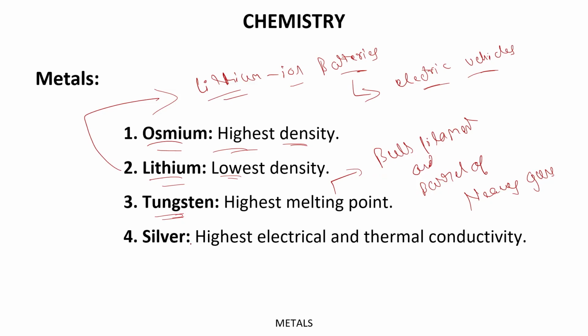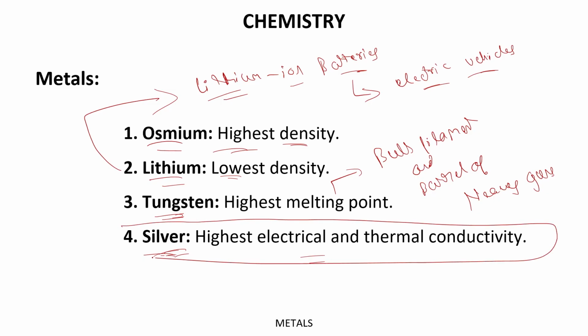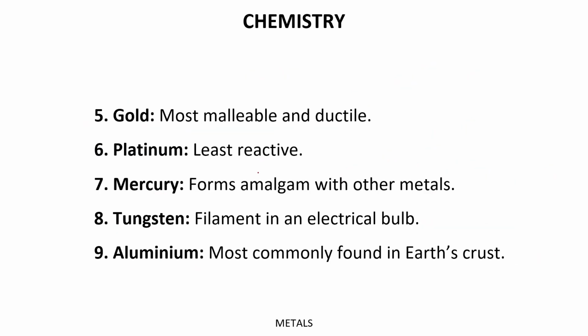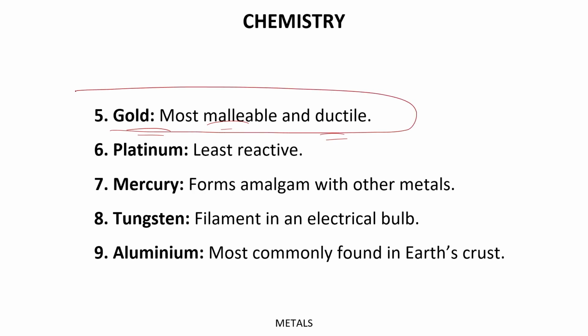Thereafter, silver: highest electrical and thermal conductivity. Which element has the highest electrical and thermal conductivity? The answer is silver. Now let's move forward. Thereafter, gold. Gold is the most malleable and ductile metal. All right. And remember one thing.